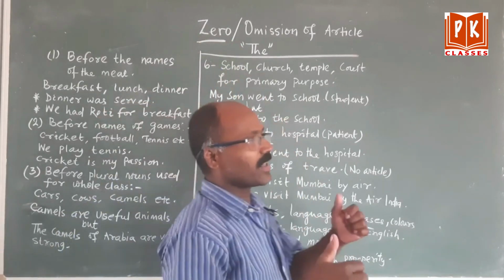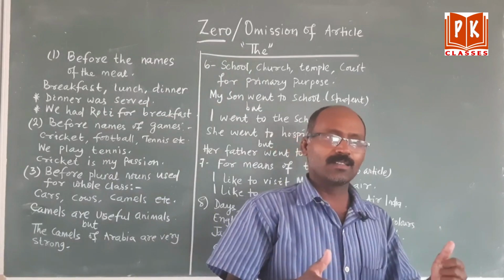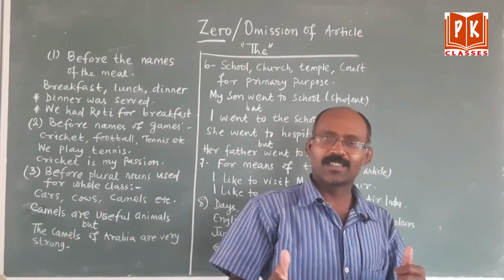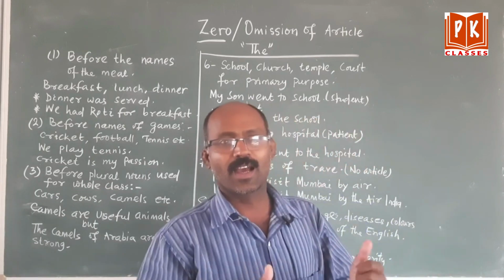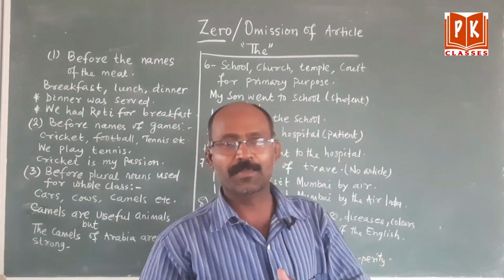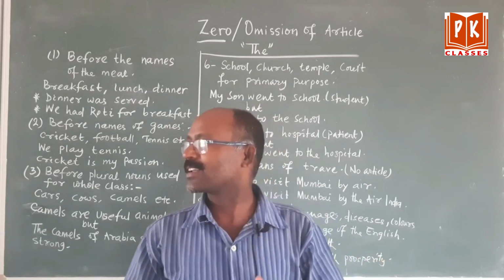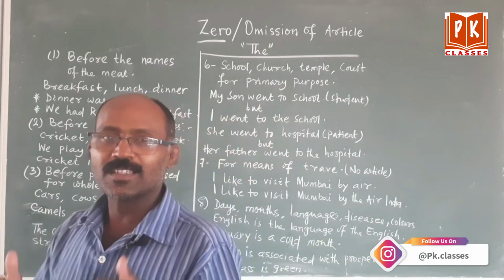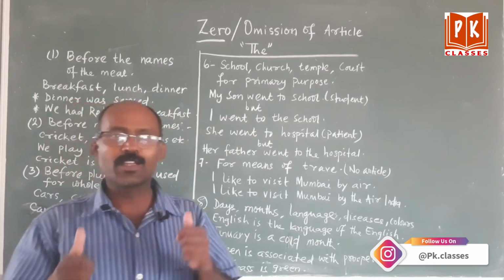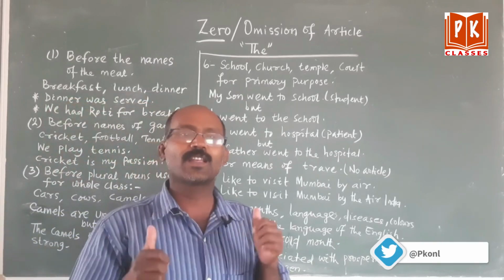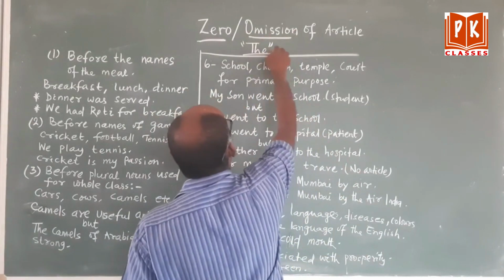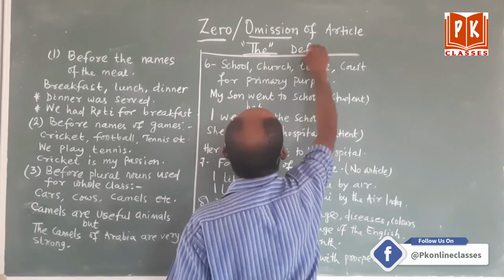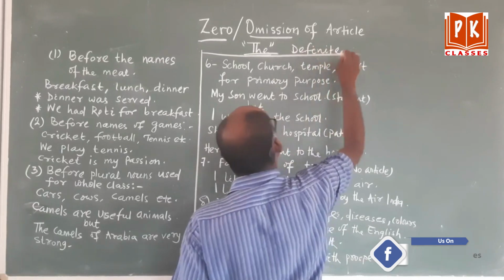Article you know, a, an, the, isn't it? A and an are indefinite articles, the is the definite article, and the last article is that known as zero article. Means we don't have to use any article. That means omission of article the. That means definite article. Definite means you already know.